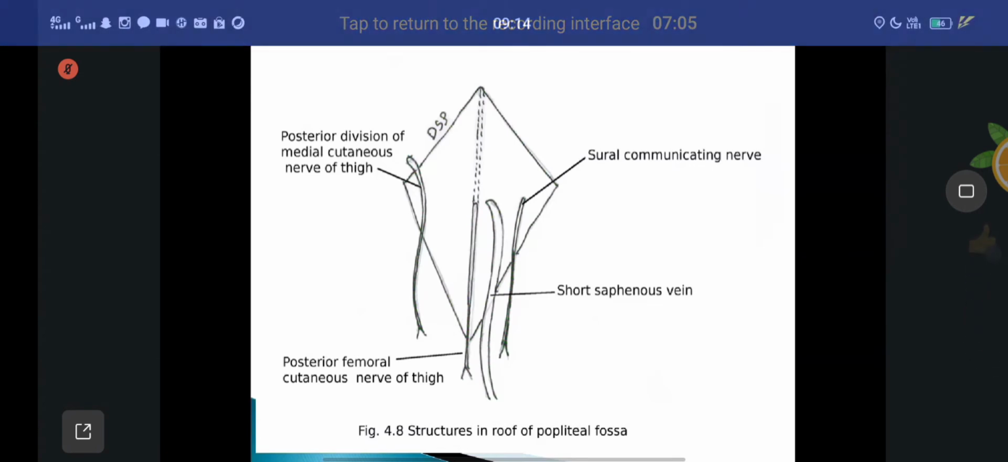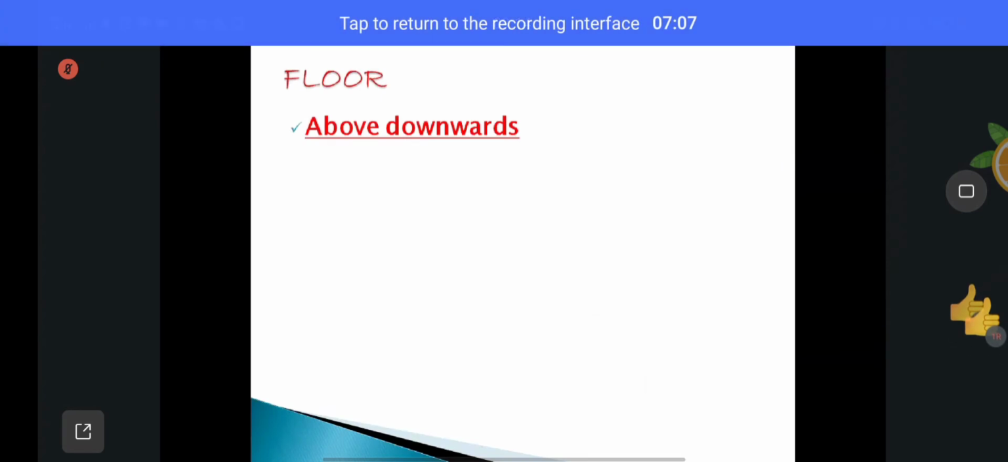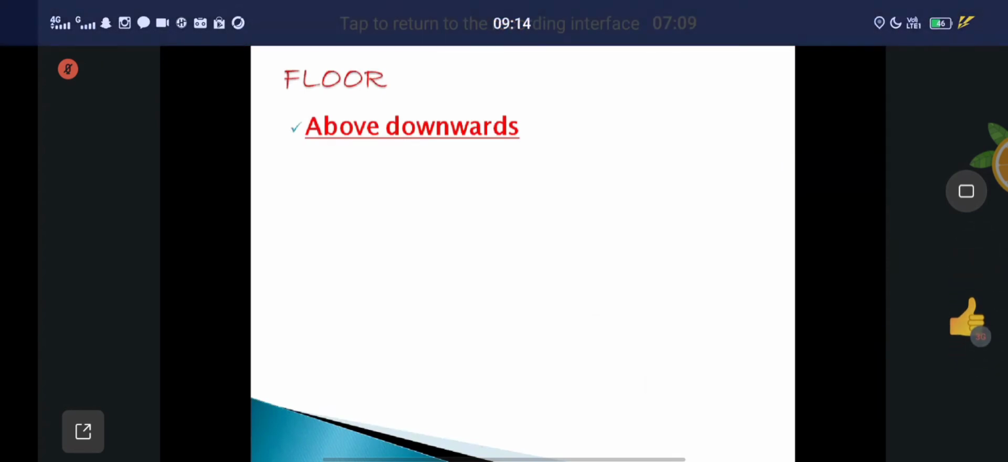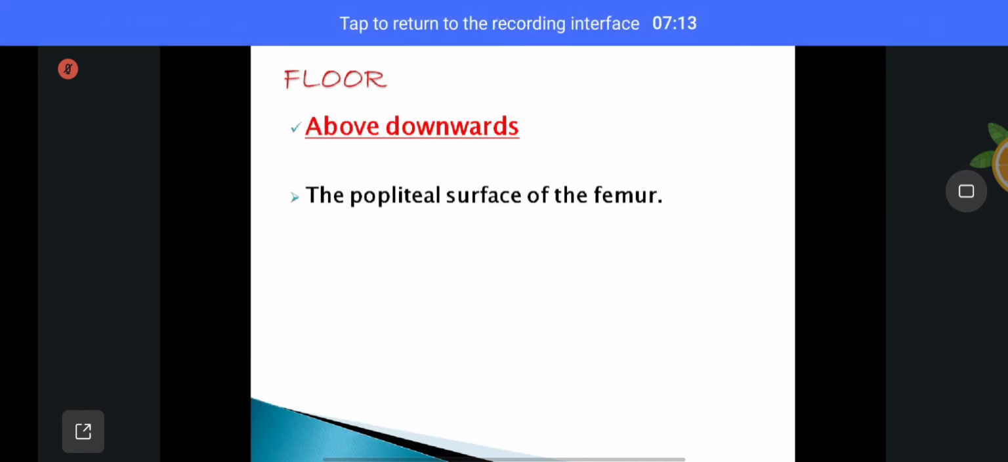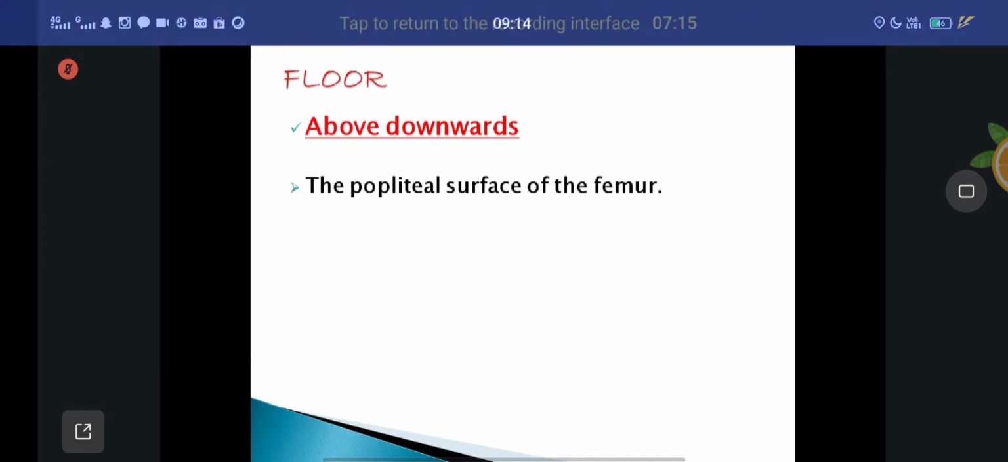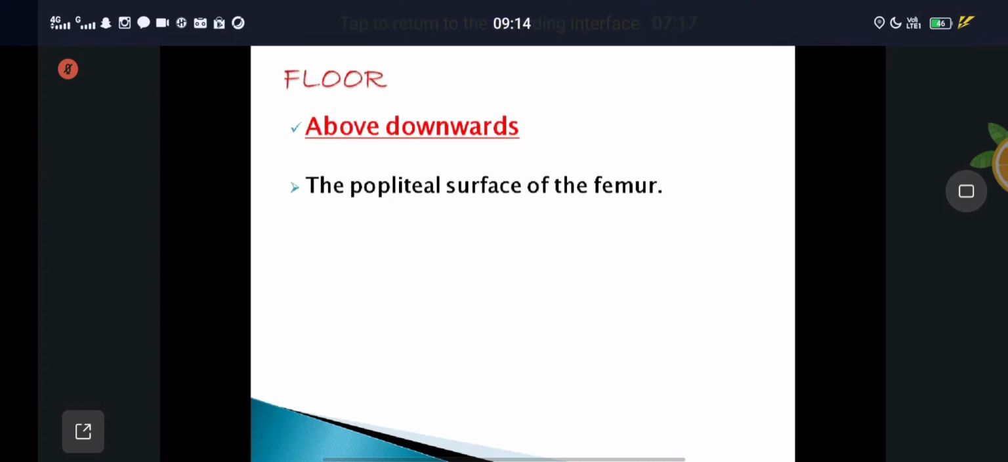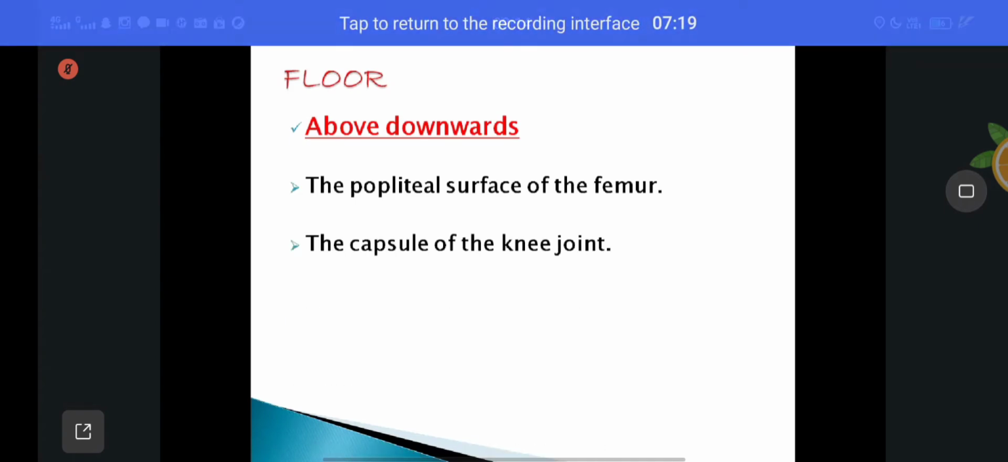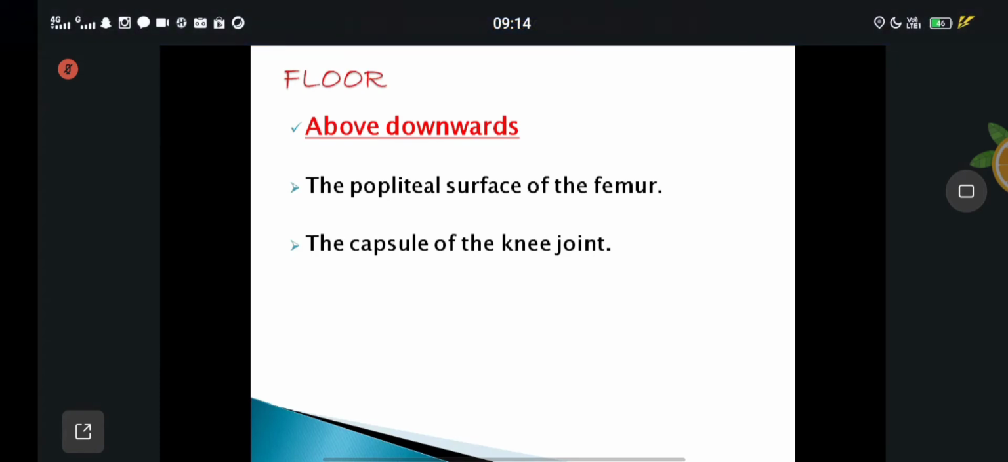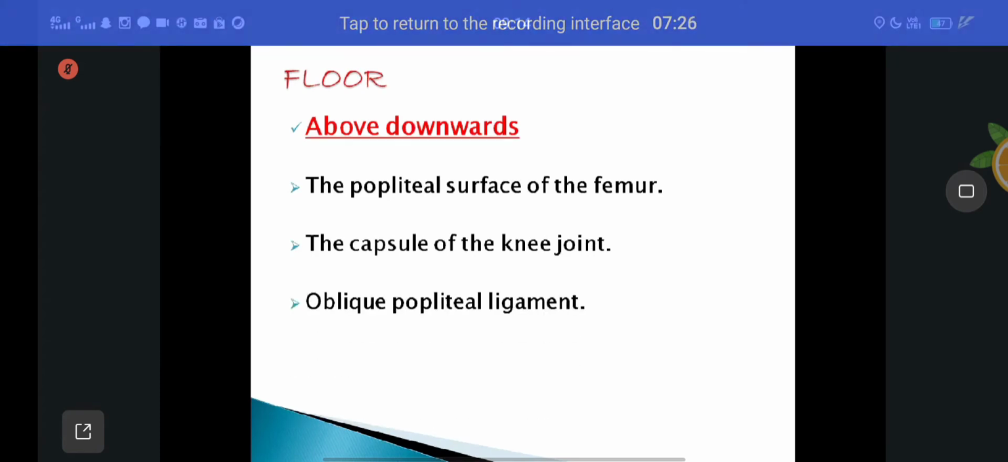Yes. Next, coming to the floor of the popliteal fossa. The floor of the popliteal fossa, above downwards, what structures can you mainly see? The popliteal surface of the femur. After that, the capsule of the knee joint, and the oblique popliteal ligament.